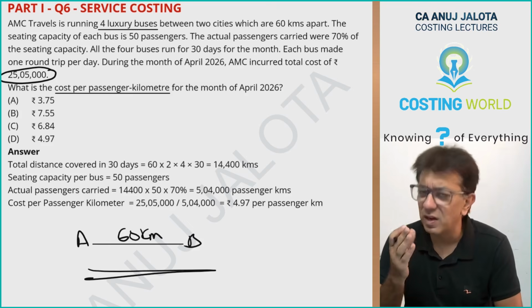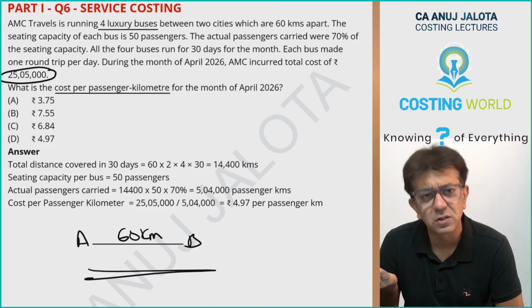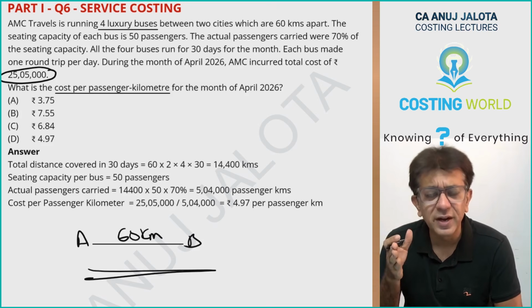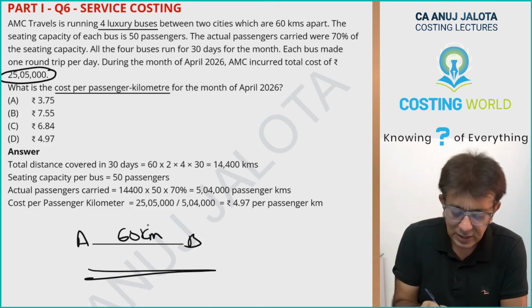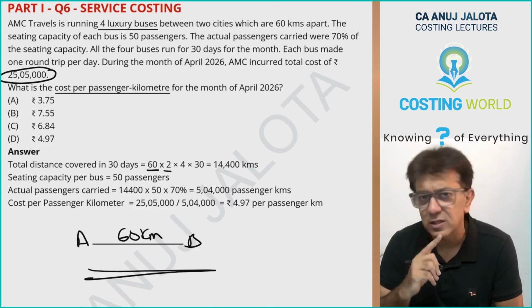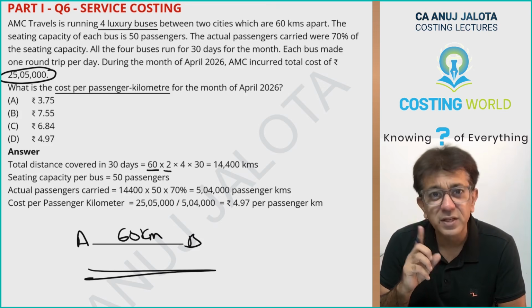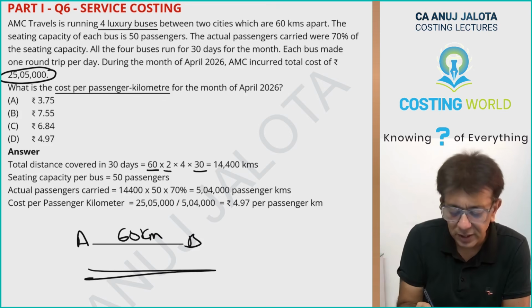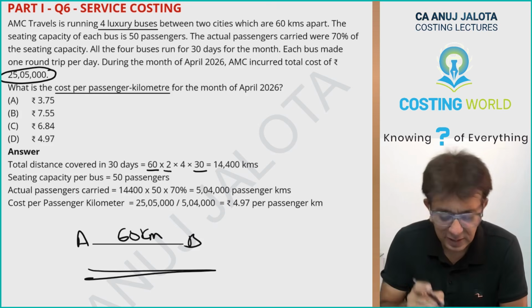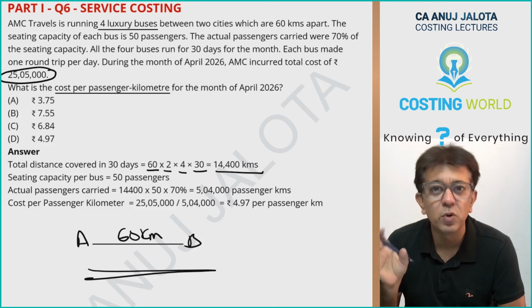You can find the total number of kilometers: 60 kilometers going, 60 kilometers coming, so 120 kilometers per day into 1 trip per day. I have not written into 1, but in any case the answer will be the same. That happens for 30 days in a month, which gives you the data for 1 bus. There are 4 buses, so 4 buses run for 14,400 kilometers.